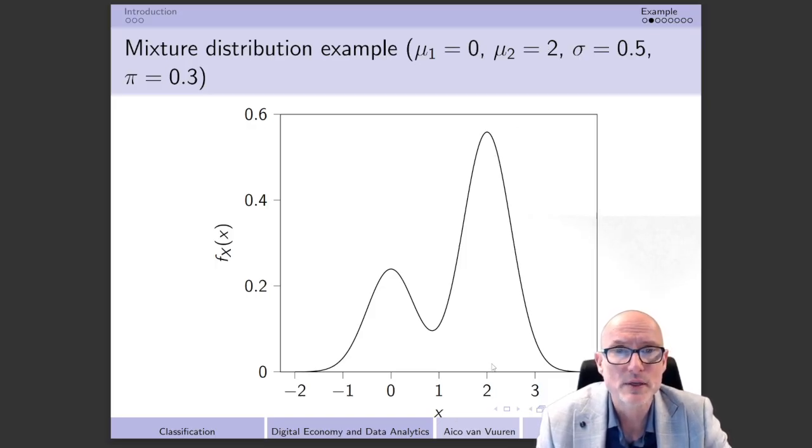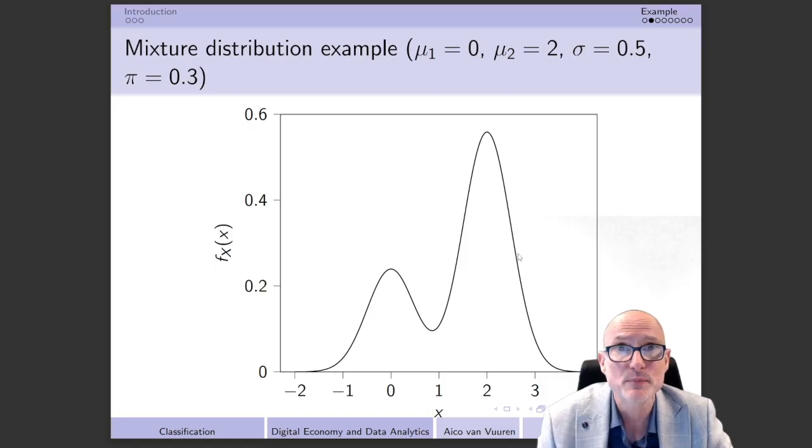And another thing that we see here is that the probability mass around 0 is much smaller than the probability mass that we have around this 2 over here, and that of course has everything to do with this pi, which is only equal to 0.3, which means that more or less 30% of the probability mass is around here, and 70% of the probability mass is around here. So that is the whole idea behind this mixture distribution.